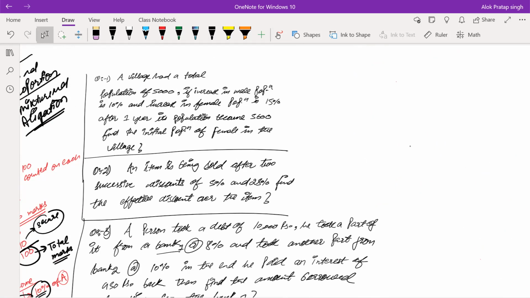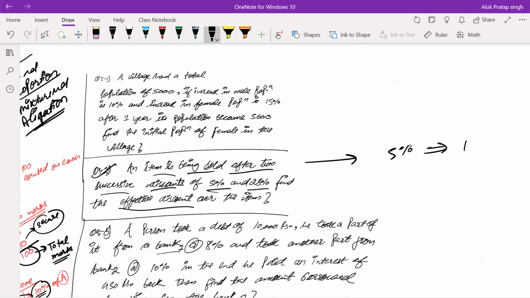Let's just come to one more question here. The question he's saying is that an item is being sold after two successive discounts of 5% and 25%. What will be the effective discount over the item? See, one shopkeeper has sold something to you, right? And he said, I will not give you one discount, I'll give you two discounts.